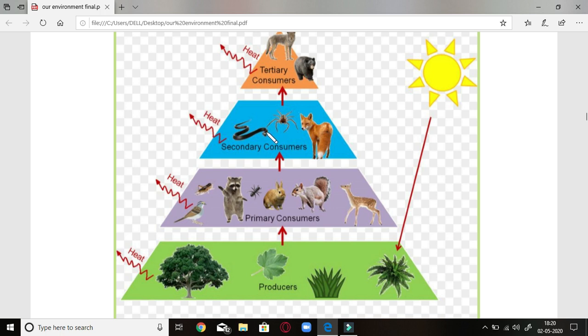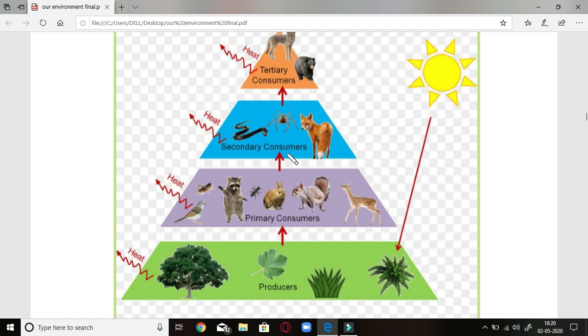Secondary consumers, as you can see, include snakes, spiders or fox. They are dependent on these animals. They eat only these animals. They don't eat any plant. That is why they are at the secondary consumer level. Whereas the tertiary consumers are still small in number and they are at the top of the pyramid. The reason is that they are dependent on the secondary consumers and they eat them. So this is what the arrow shows.